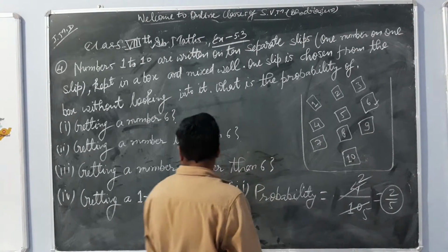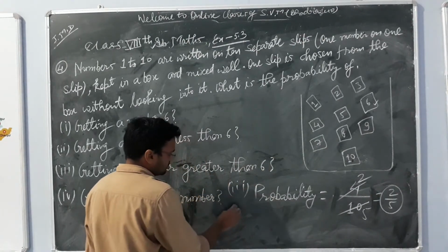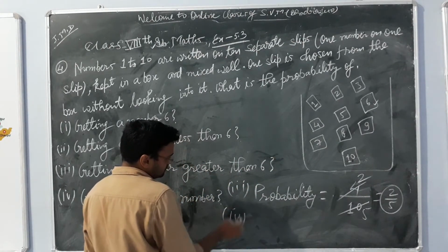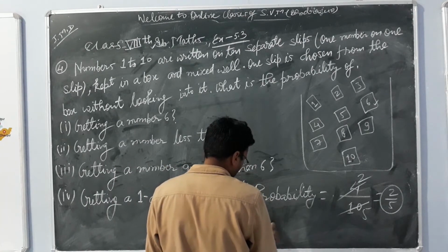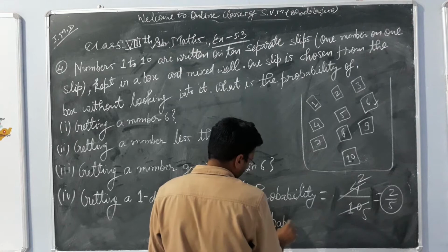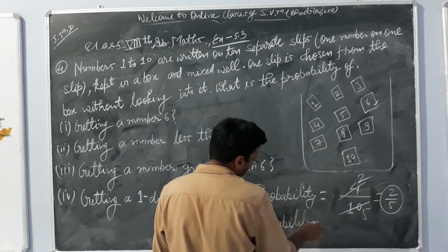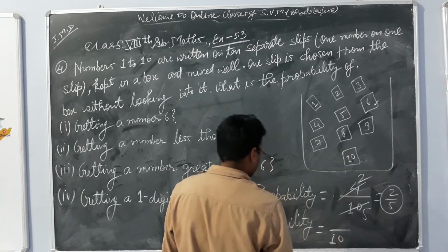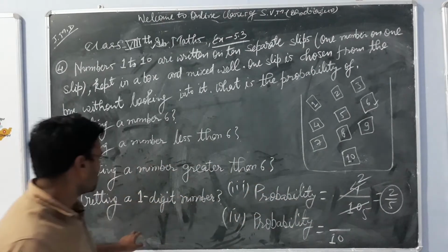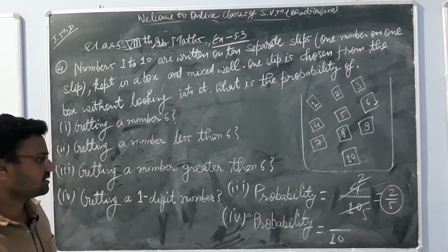Okay, now fourth one is what? In our part fourth we have to find out the probability of a one digit number.